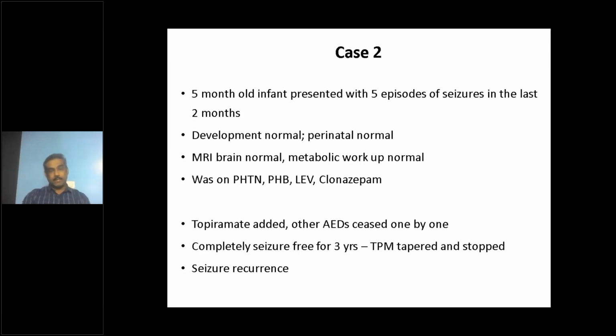Going to the second case, this is a 5-month-old infant who presented with 5 episodes of seizures in the last 2 months. Now a developmentally normal child, no perinatal risk factors.